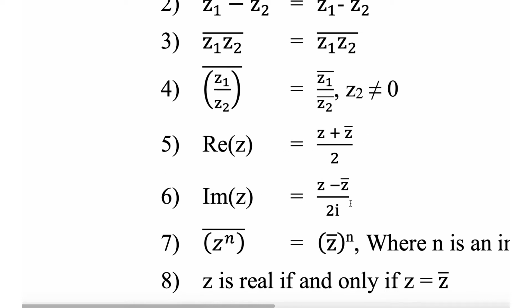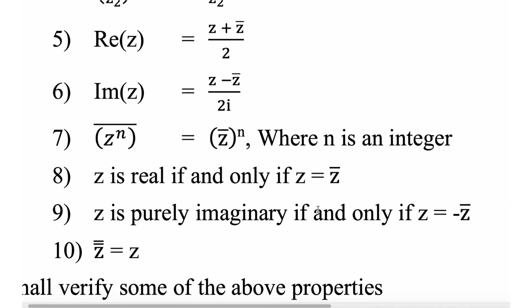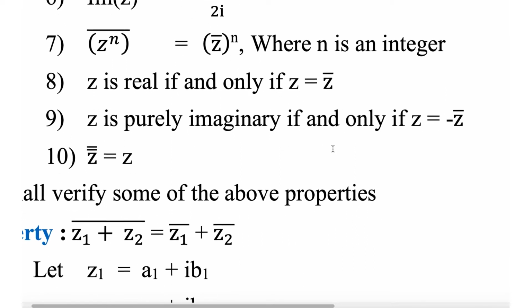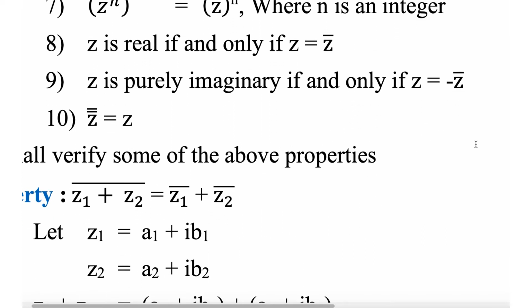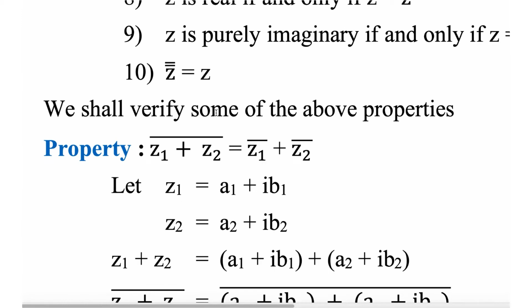Imaginary part of z is z minus z conjugate divided by 2i. (z power n) whole conjugate is (z conjugate) whole power n, where n is an integer. z is real if and only if z equals z conjugate, that is, imaginary part is 0. z is purely imaginary if and only if z is minus z conjugate. Conjugate of z conjugate equals z.